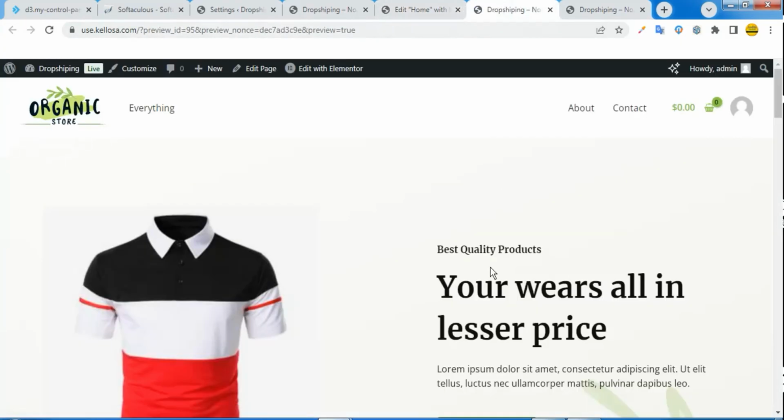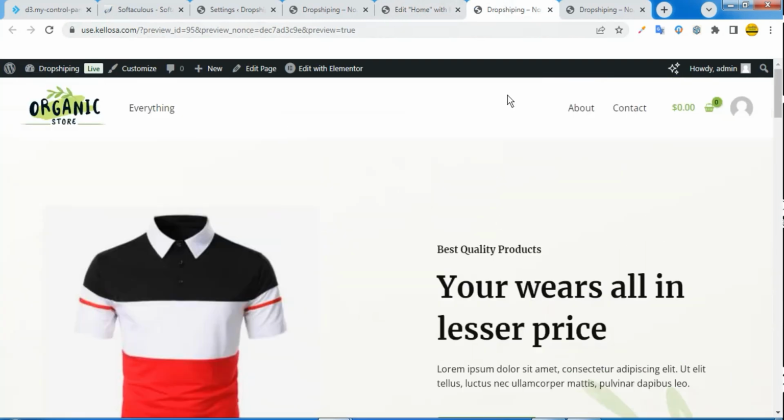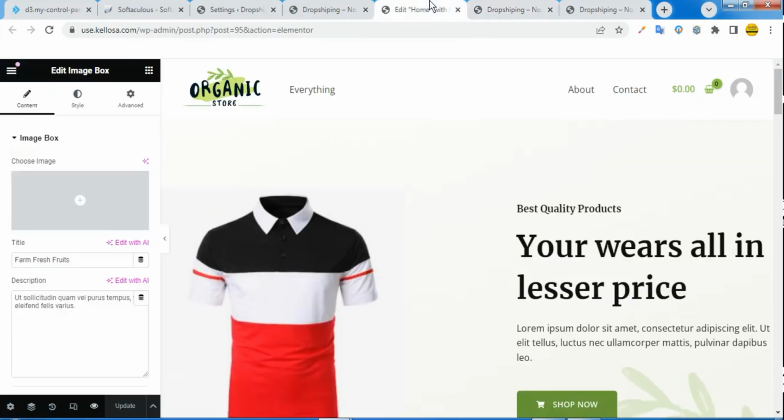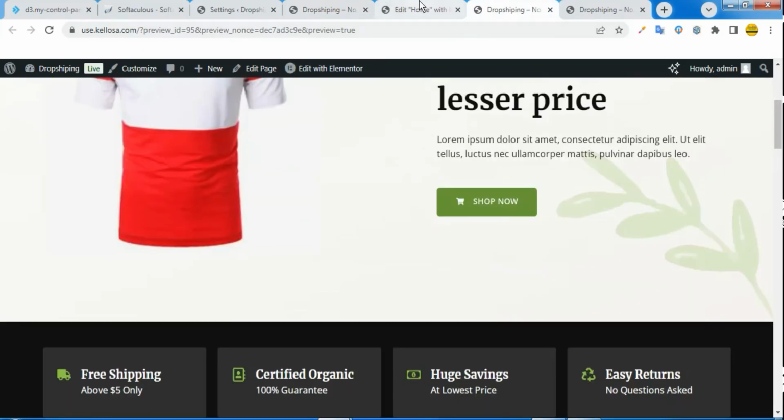And another thing to do is to change this logo and this menu. You're going to do that one after the other, but for now I'm going to skip that so that we can go straight away to how you can start importing your products and start selling on this site. Now, what do we do this time around? I'm going to go back to the dashboard.